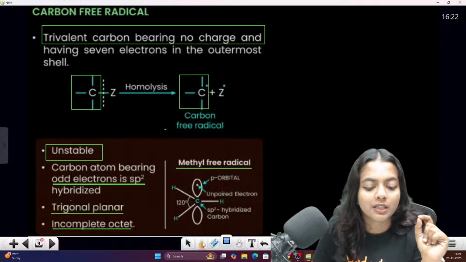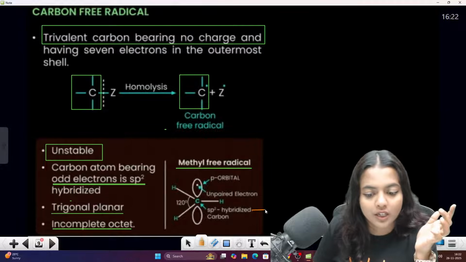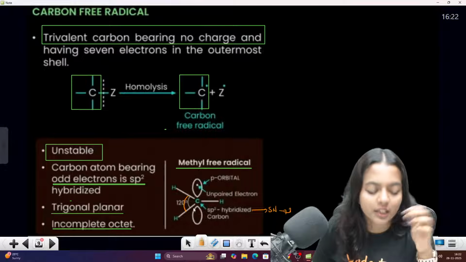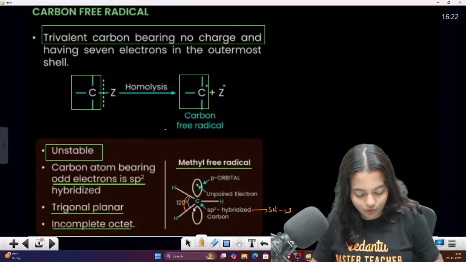As the steric number is 3, they will be having sp2. The steric number here is 3. So their bond angle is 120 degrees. These are the things which you know. I hope it's so, right?